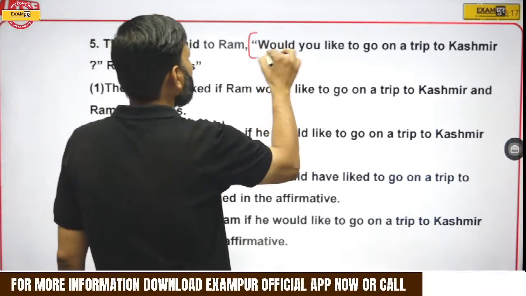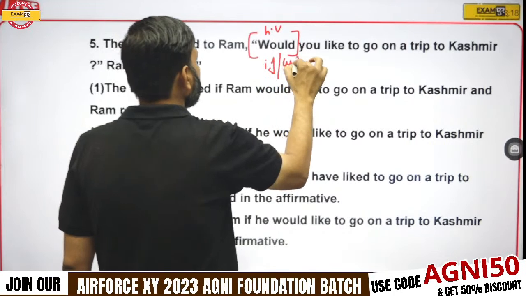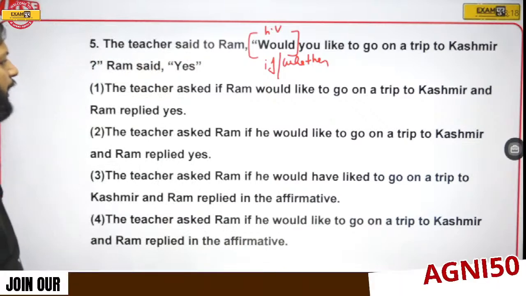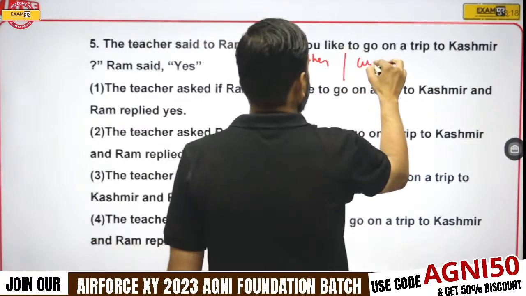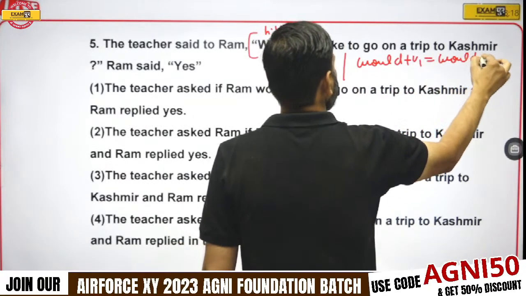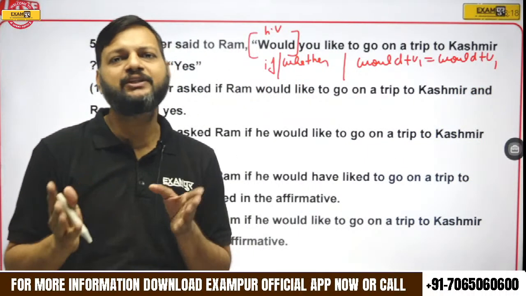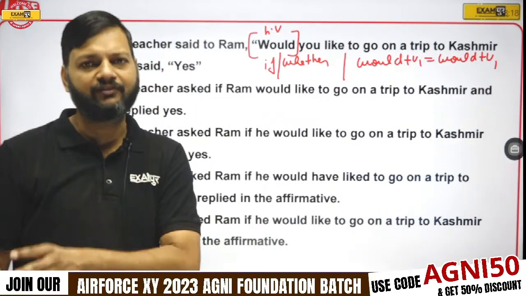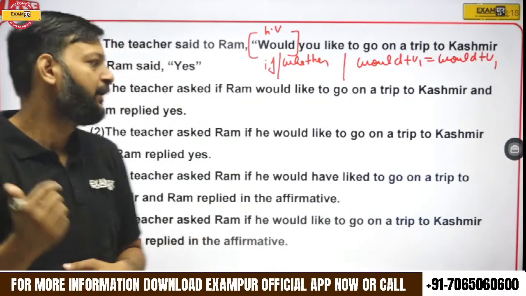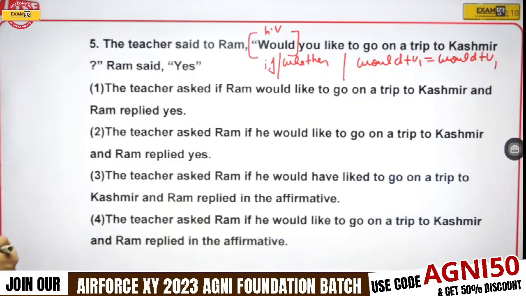So the teacher said to Ram, would you like to go on a trip? Now, here we have a helping verb. It means the conjunction should be if or whether. And one more thing: would plus V1 remains the same in direct and indirect. There is no need to change would, because will has to be changed into would, but would remains the same. So here the teacher asked if Ram would like to go on a trip to Kashmir, and Ram replied